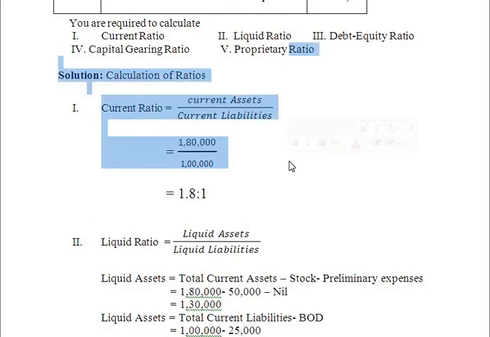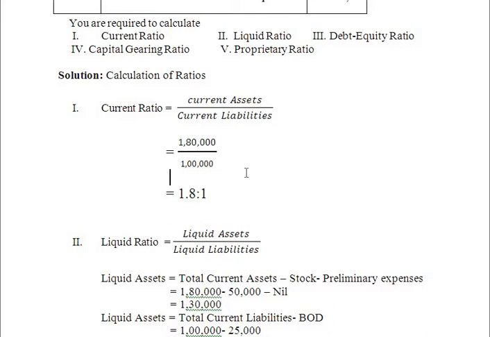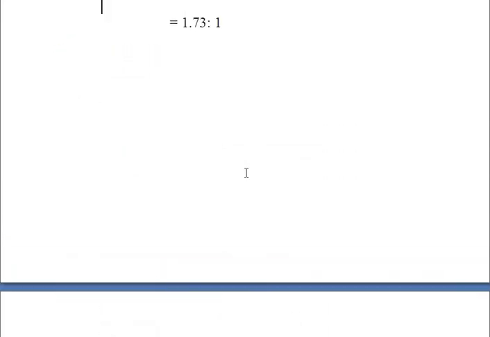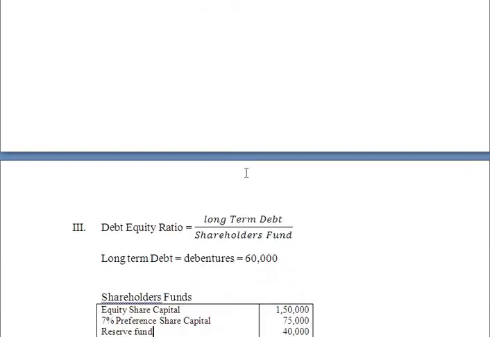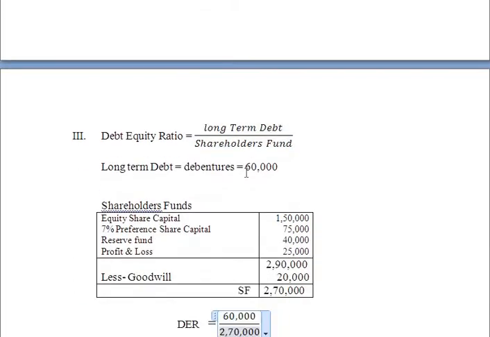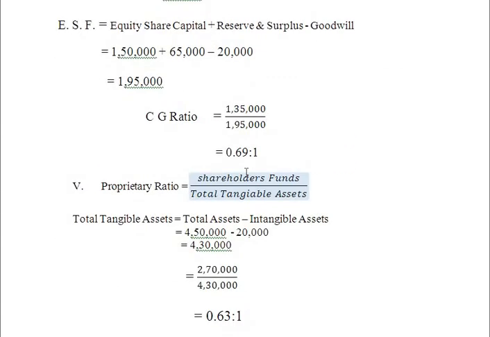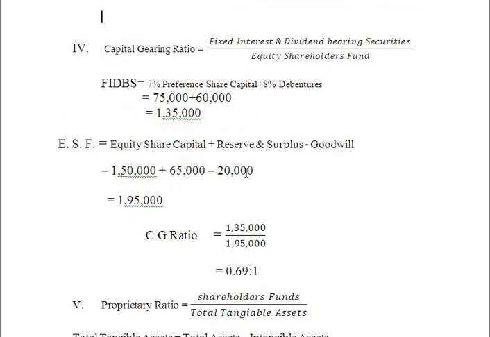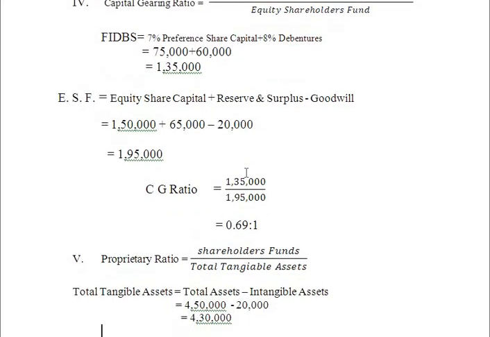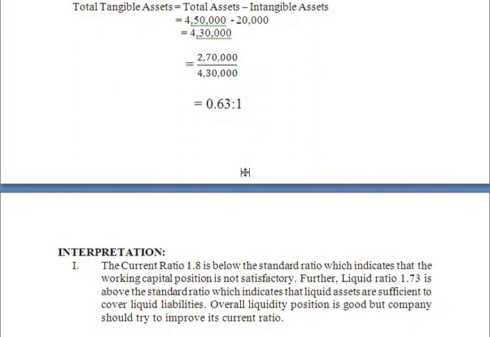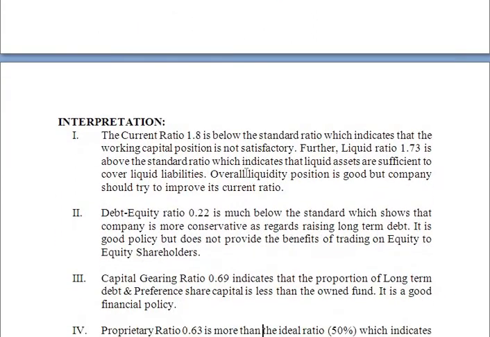The current ratio is 1.8:1, the liquid ratio is 1.73:1. See here. Then the debt equity ratio is 0.22:1, the capital gearing ratio is 0.69:1. So this is the solution. Then the proprietary ratio is 0.63:1. Now we need to write the interpretation.